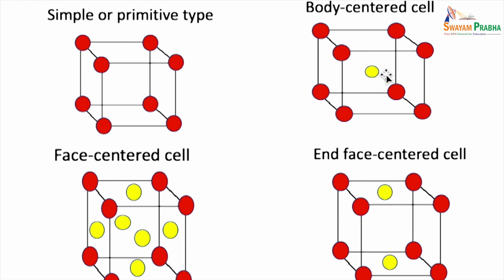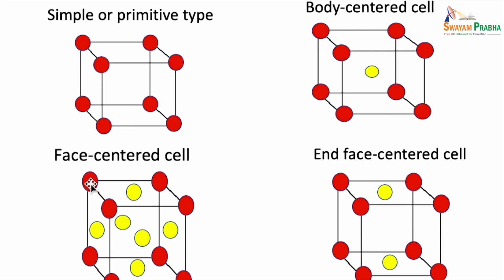A cell which has lattice points at the corners as well as at the body center is called a body-centered unit cell. A cell which has 8 lattice points at the 8 corners and 6 at each of the 6 faces is called a face-centered unit cell. Can you see these?